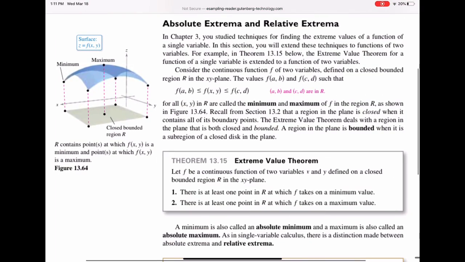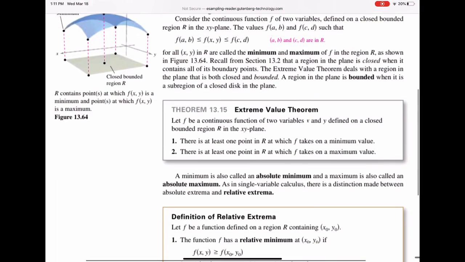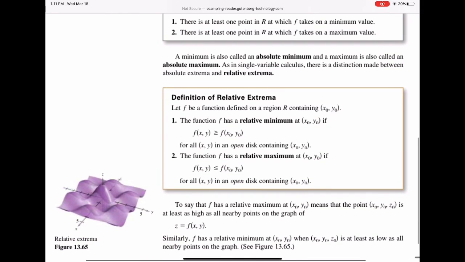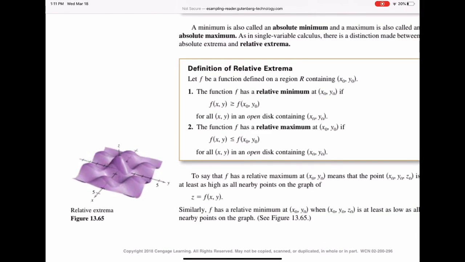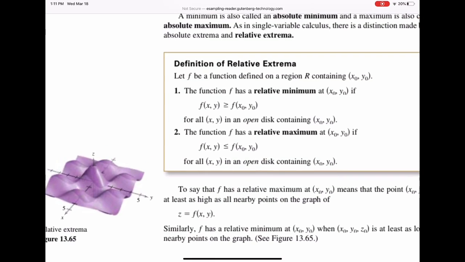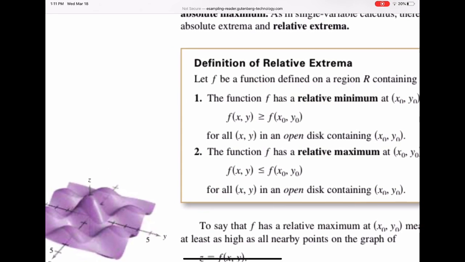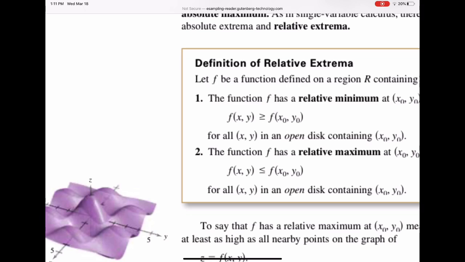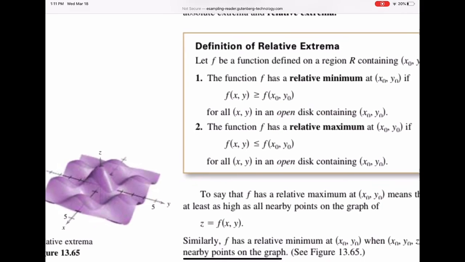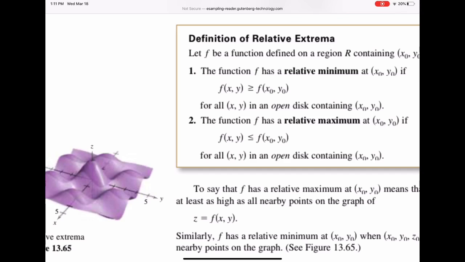So here's the definition of relative extrema. If you have a function f, we say the function f has a relative minimum at x0, y0 if f of x, y is greater than or equal to f of x0, y0. That means the function value at x0, y0 is the minimum in some neighborhood, that is, in an open disk containing x0 and y0.